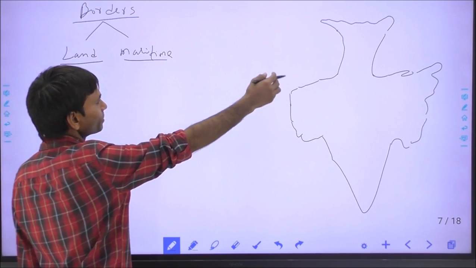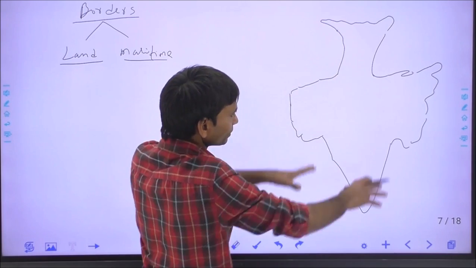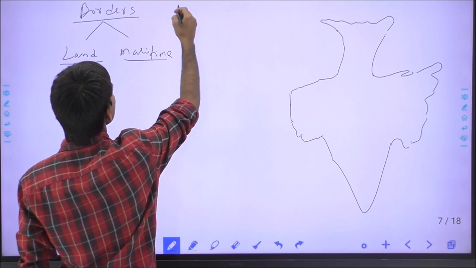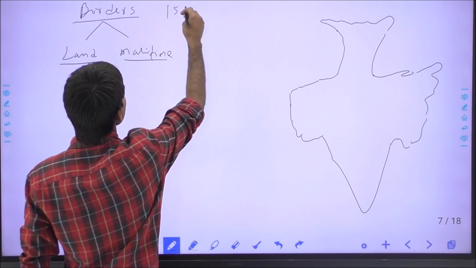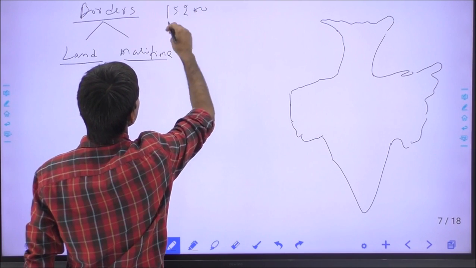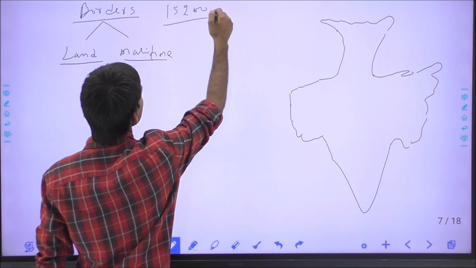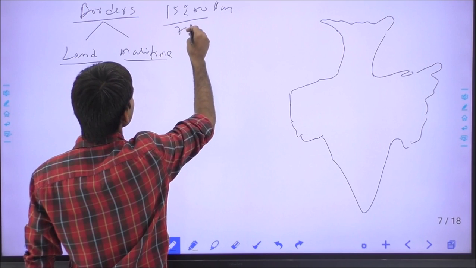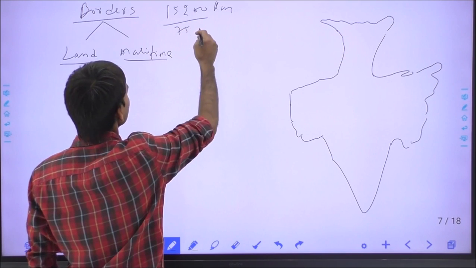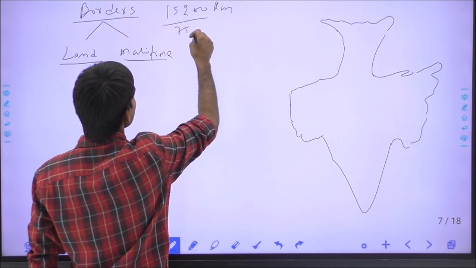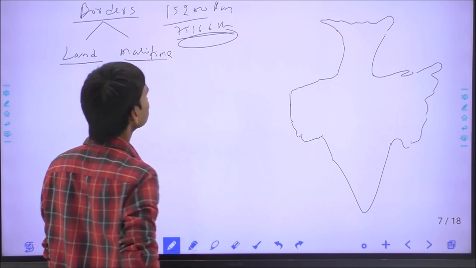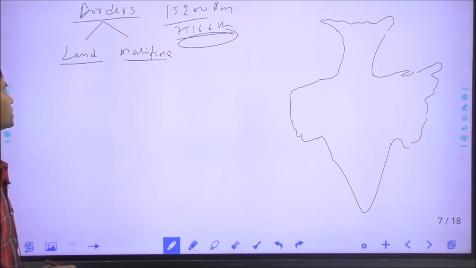The total front of India, including the land borders, the land borders is around 15,200 kilometer long, and the maritime borders is around 7,516.6 किलोमीटर. तो दोनों को अगर जोड़ देंगे तो ये इंडिया का टोटल फ्रंट हमारे पास आ जाएगा.